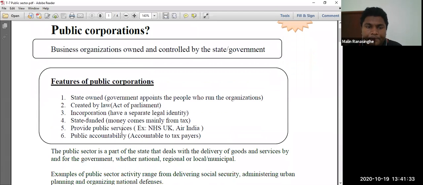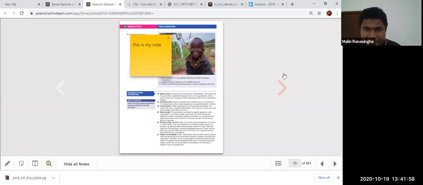You can see within brackets I give short information also. Act of Parliament. Incorporation means has a separate legal identity. State funding means money comes mainly from tax. Provide public services means like NHS, UK, India, like that. Public accountability is there for the taxpayers. Okay, so these are the main features. Now the features part is over. Let's go to page number 37.